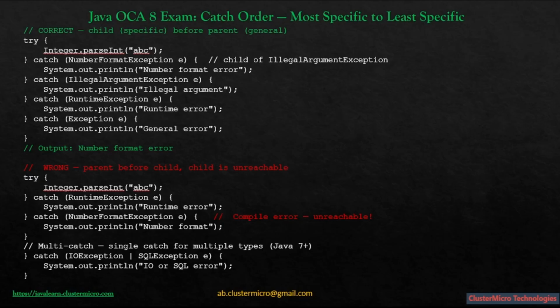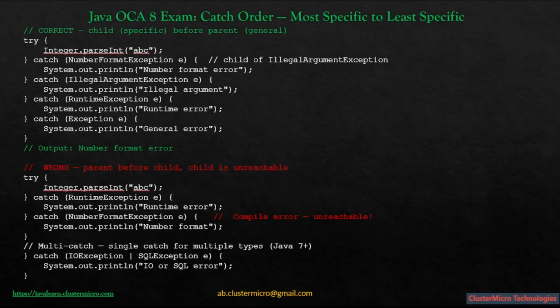So we have catch IOException pipe SQLException E. Sometimes two unrelated exception types need the exact same handling code. Instead of writing two identical catch blocks, Java 7 lets you combine them with a pipe character. One block, two types. One important detail is that the variable E in a multi-catch is implicitly final. You cannot reassign it inside the block, and the two types must be unrelated. You cannot use multi-catch with a parent and its own child, because that would make the child redundant.